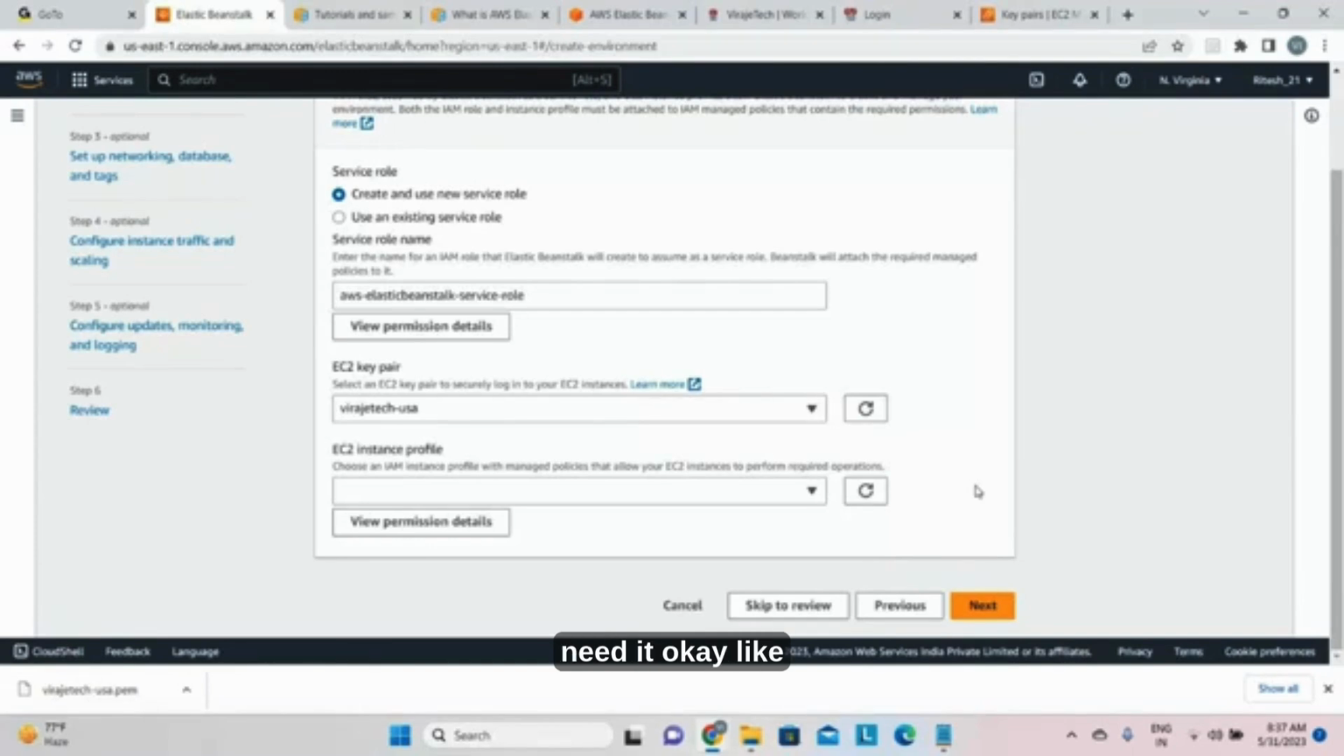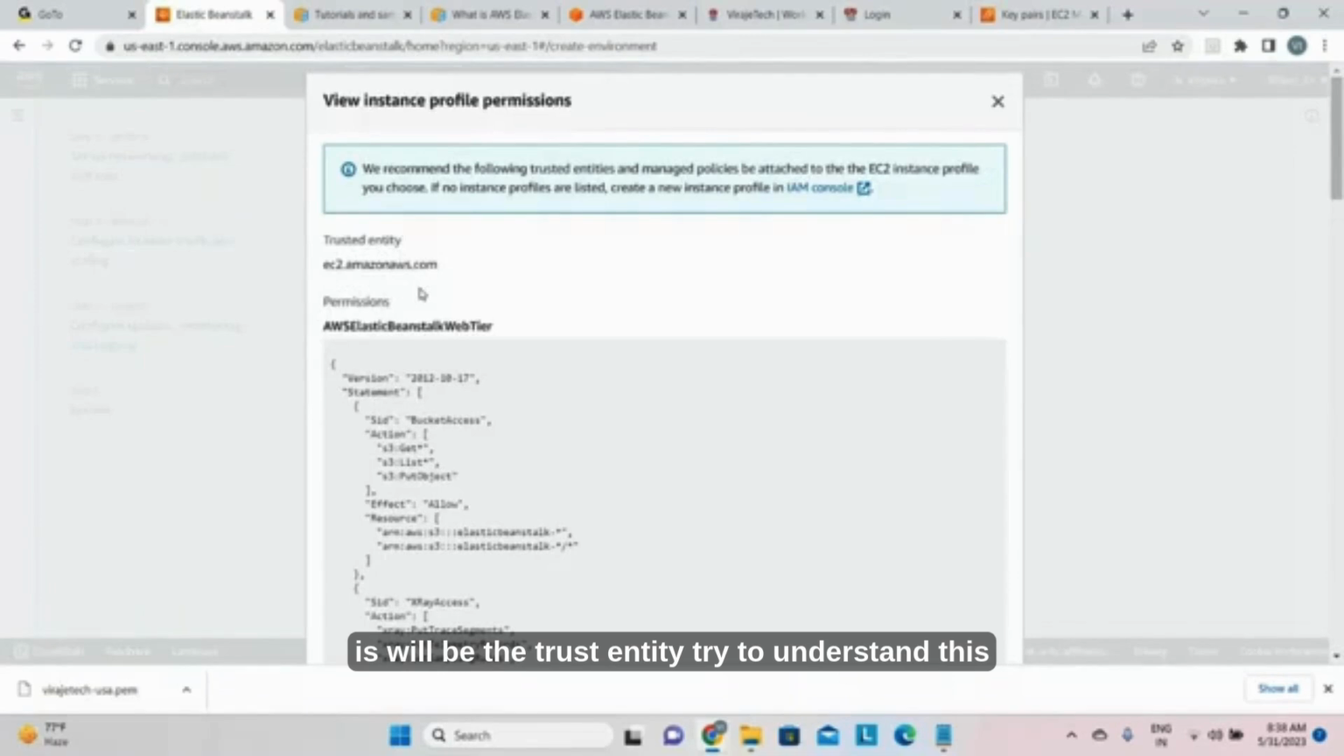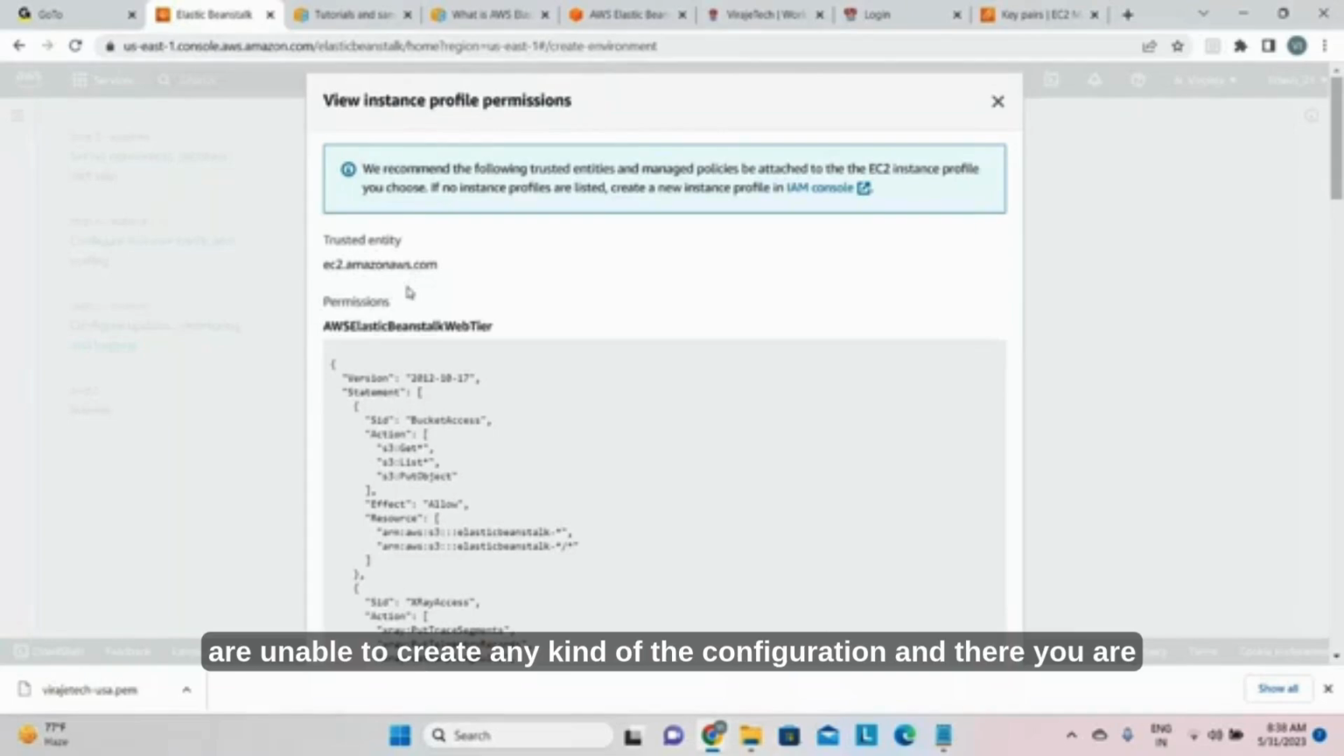That is what we need. Okay. Like see, Elastic Beanstalk will create the EC2. EC2 will do some changes. So you need to add that permission. So what is that permission? See, EC2 will be the trust entity. Try to understand, guys. Whenever you are unable to create any kind of configuration, and you are getting a failure regarding permission, you need to check the roles.